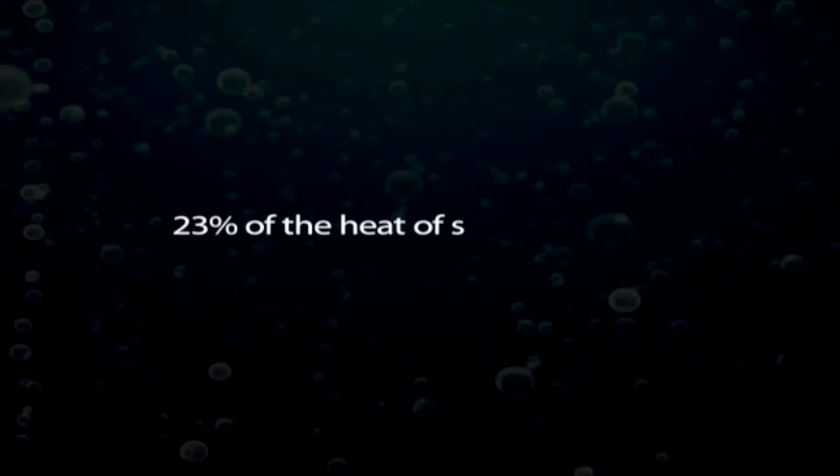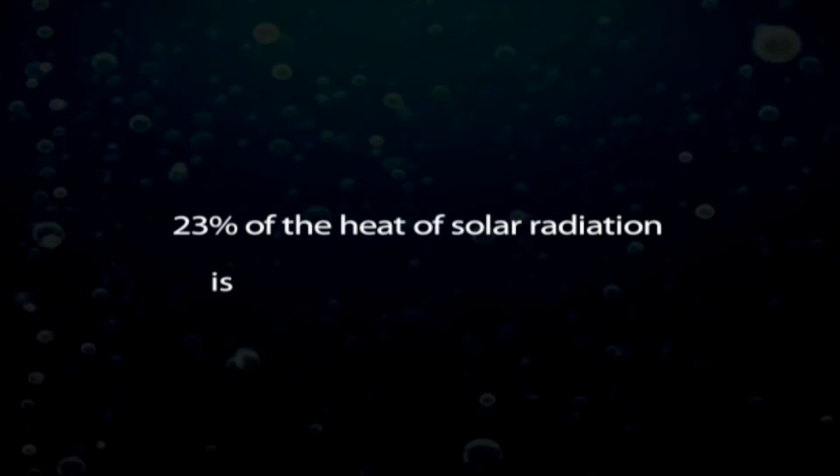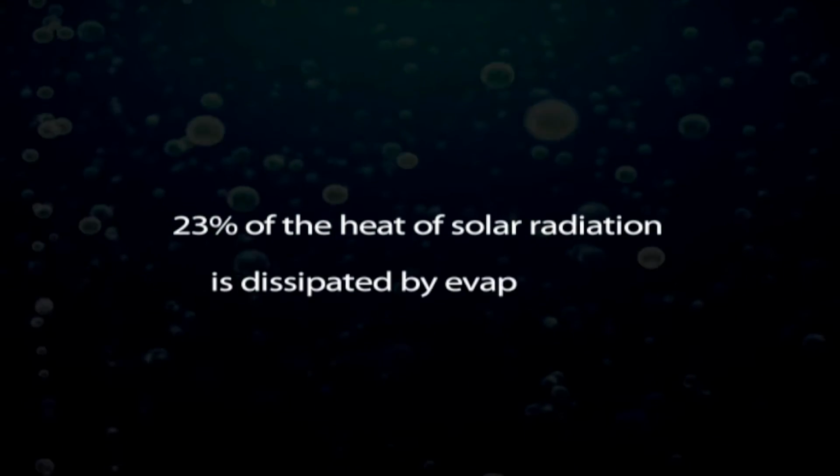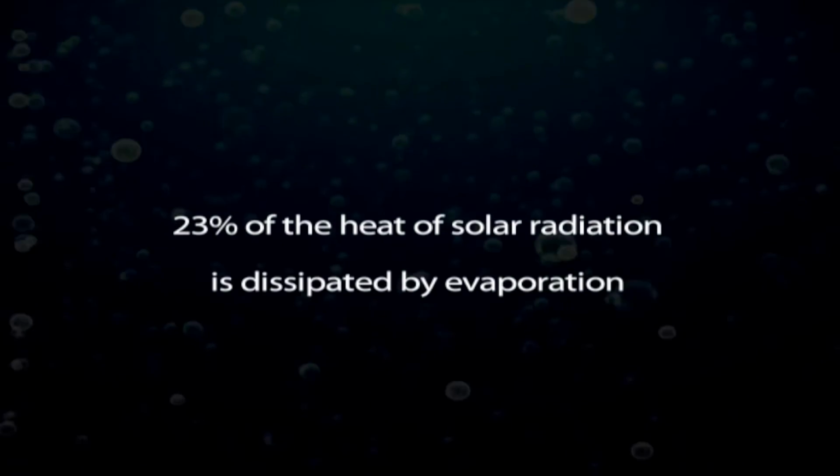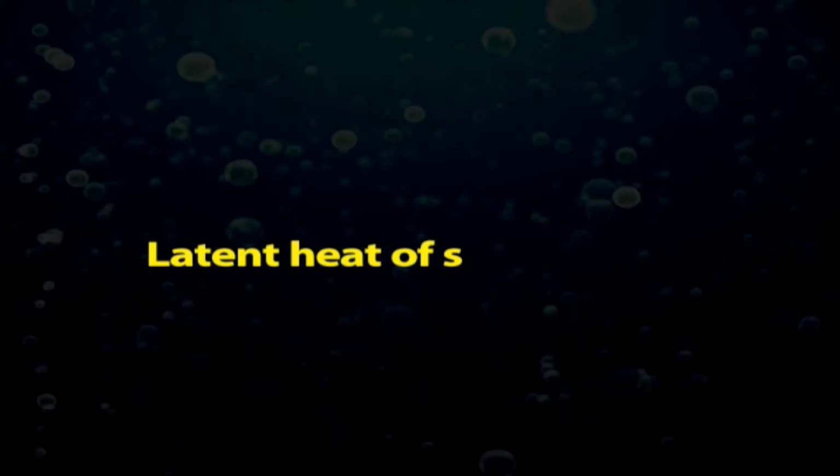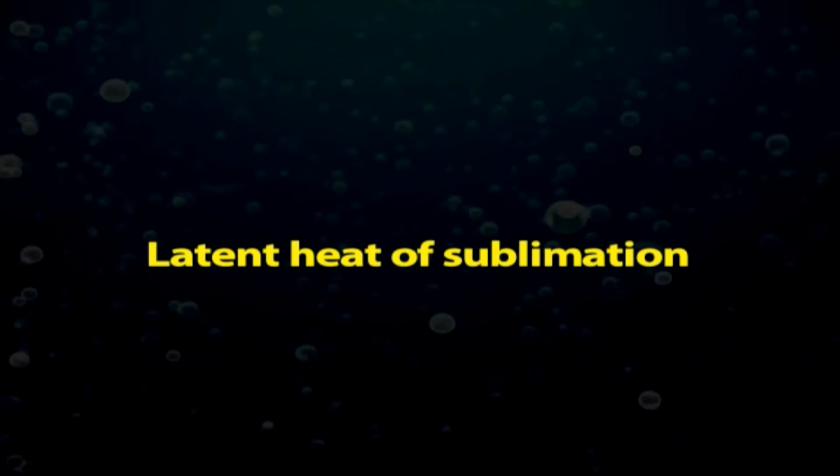Evaporation also dissipates around 23% of the heat of solar radiation, thus moderating and stabilizing the Earth's surface temperature without appreciably changing ocean temperatures.